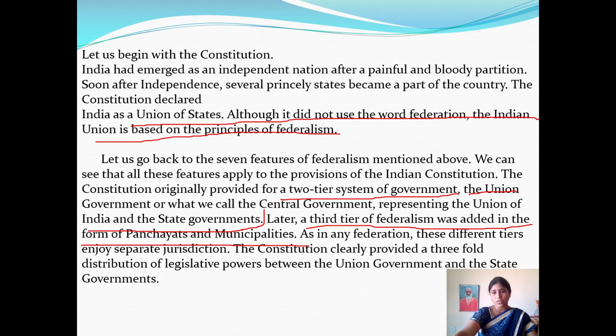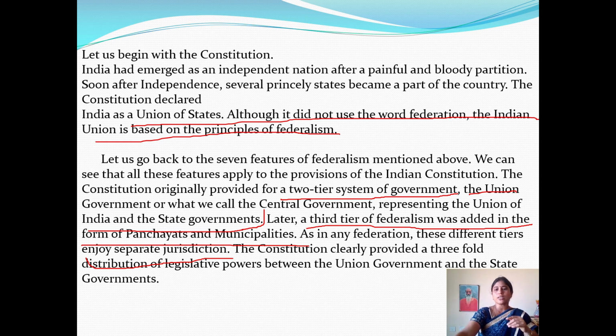As in any federation, these different tiers enjoy special jurisdiction powers. Already in our first class we discussed that the central government rules the entire nation, the state government rules its entire state's people, and local self-government rules the citizens of its area. Each level of government has its own jurisdiction powers, but they finally have to obey the constitution.